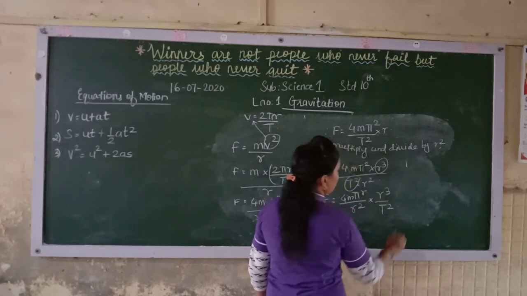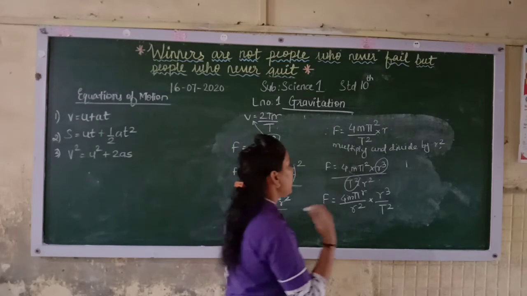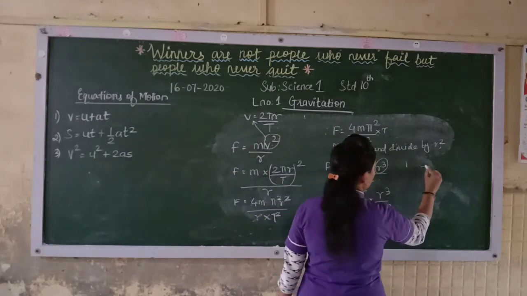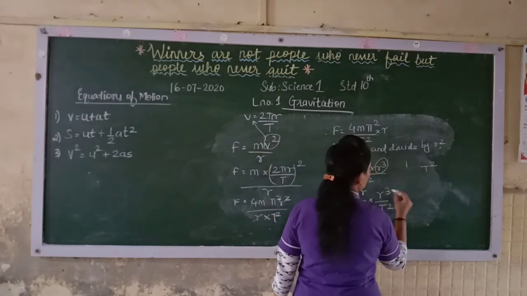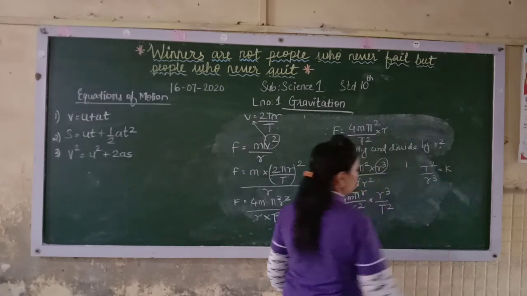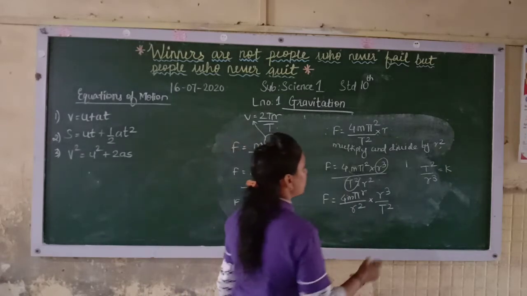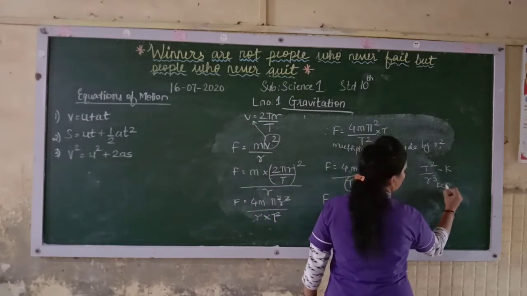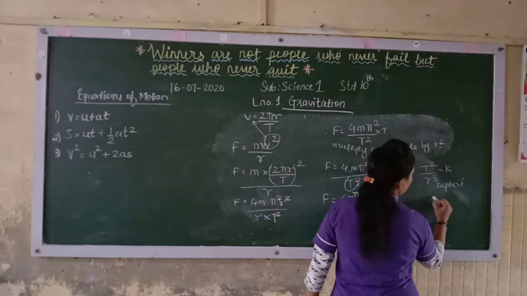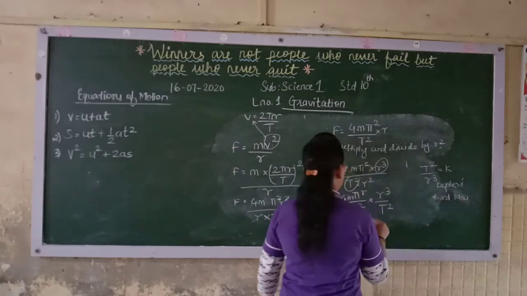If you find Kepler's third law, in that what we had, it was t square upon r cube is equal to k. If you remember, it is according to Kepler's third law. Now see here what you will get.